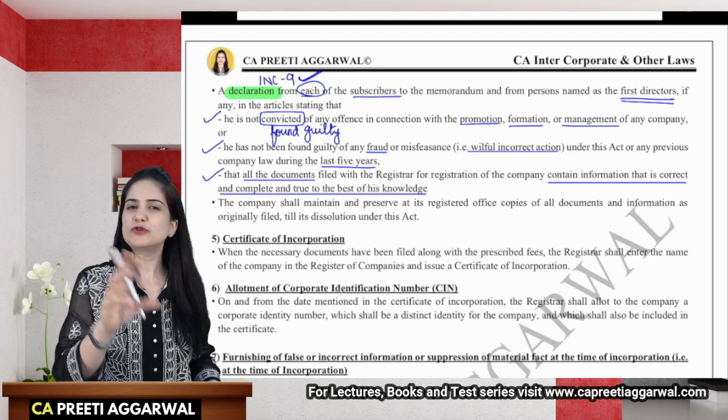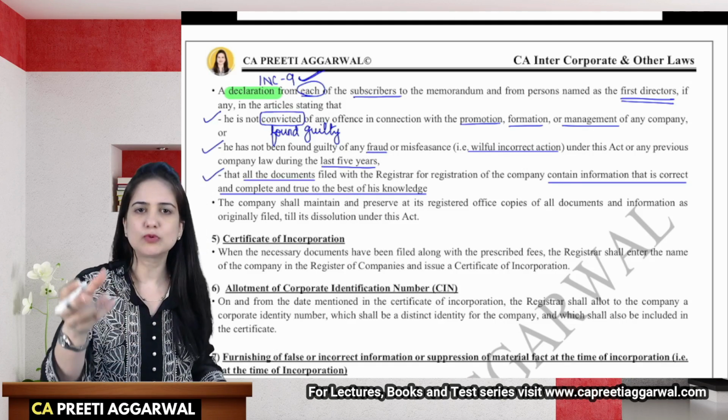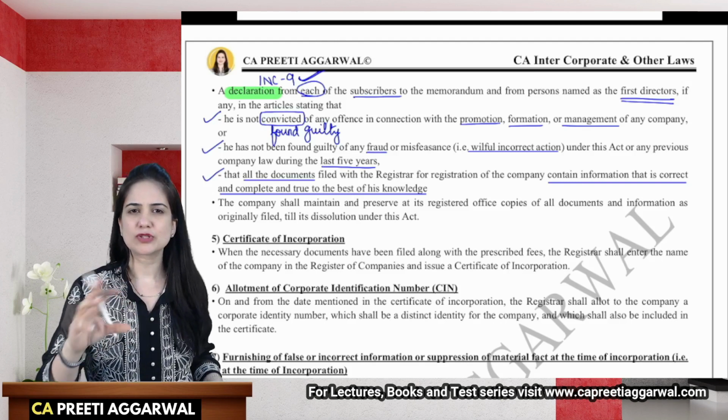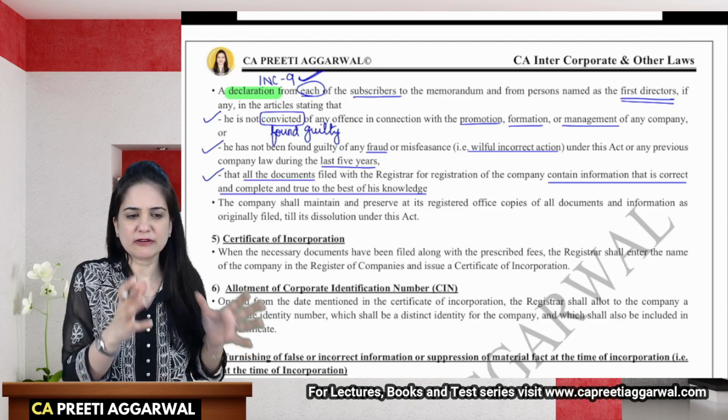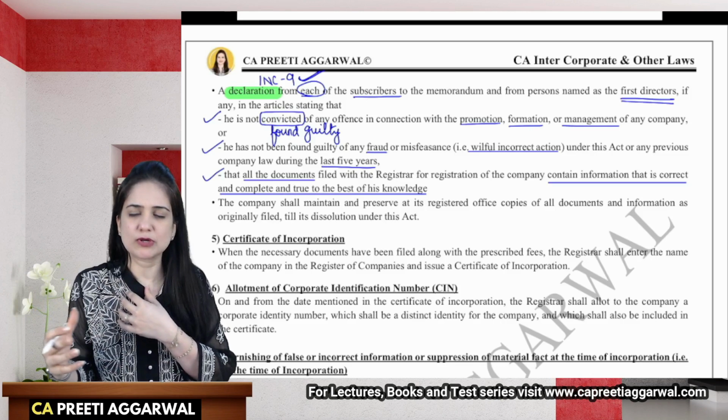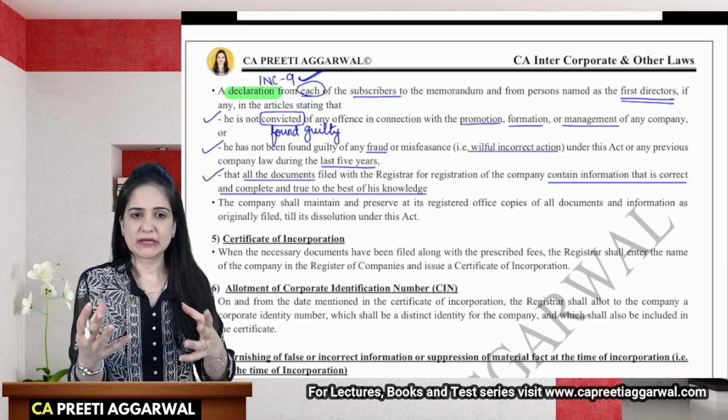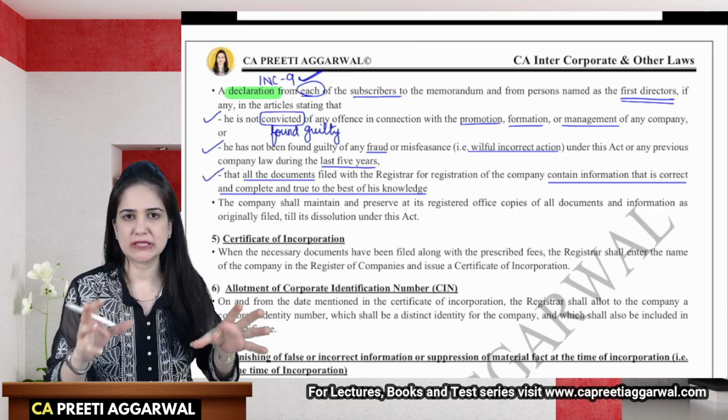All right, a few changes were made in DIR 2 as well as INC 9 because of a few amendments, but I think the form part is not applicable in your syllabus, although we have discussed that in the lecture. From the exam point of view, those changes are not relevant over here.